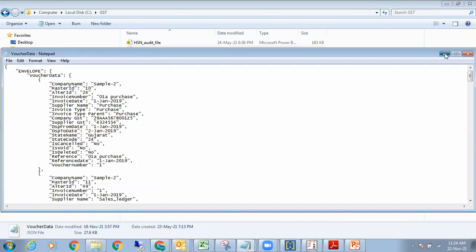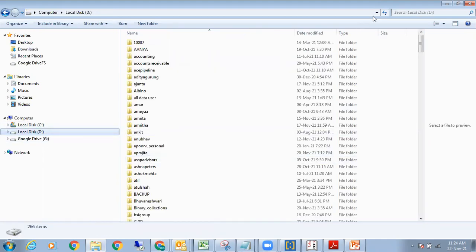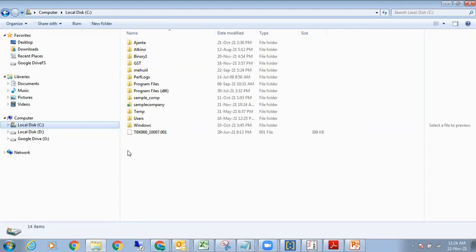Now, sir, with this, I come to the end of my demo. Anyone who wants to test out and extract this particular GST data and test it on the machine, and then of course design the API, please do. I have other extractions which are part of this module, but they are not part of this particular demo.